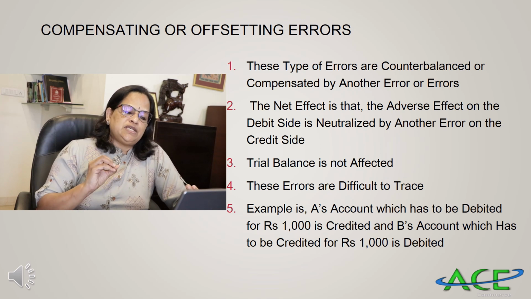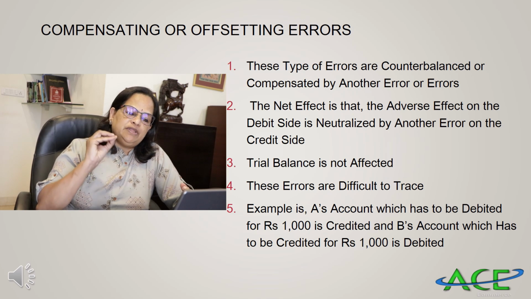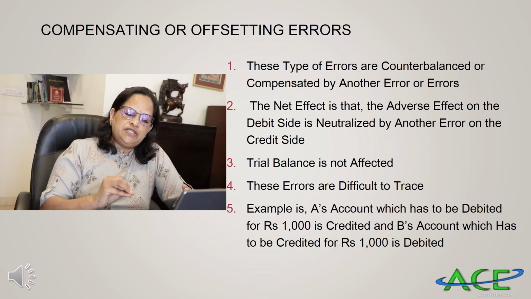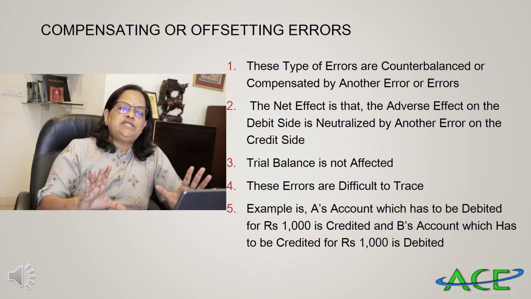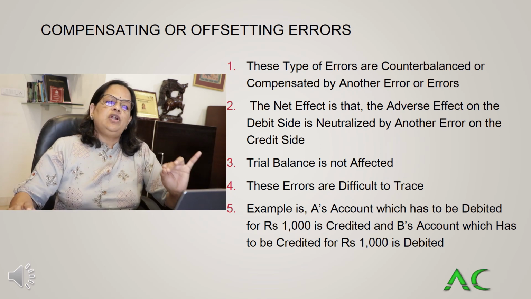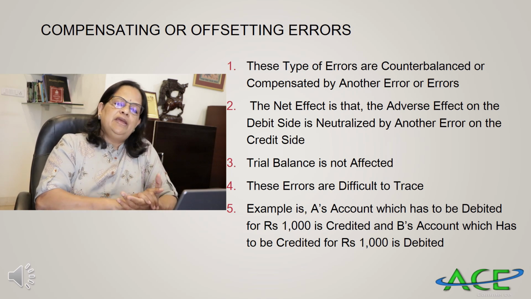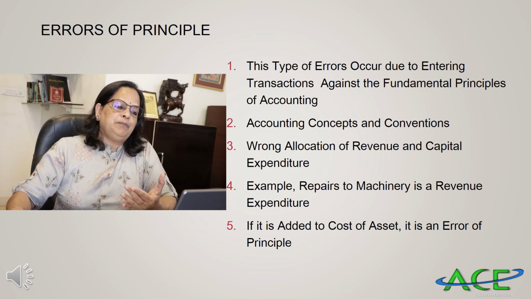If we take an example, A's account which has to be debited with 1000 is credited, and B's account which has to be credited for 1000 is debited. So only the names are different, the amount is the same. This is very difficult to trace, and it's called compensating errors, because whatever mistake you did with A's account is compensated with B's account, because the amount involved is the same.